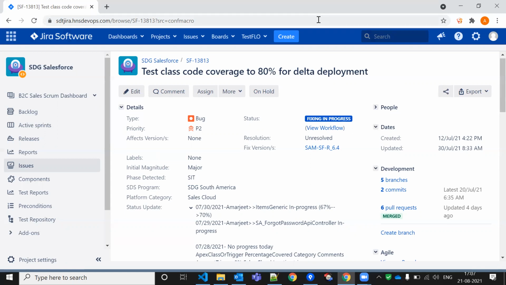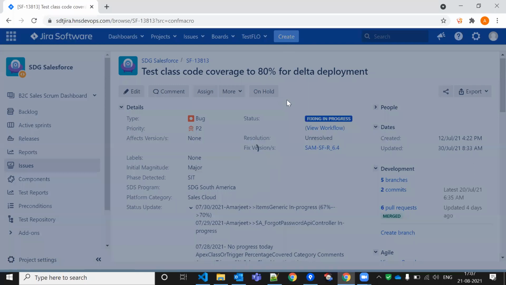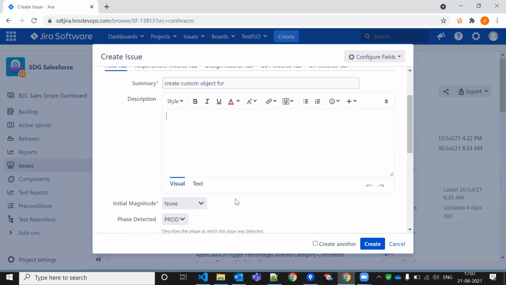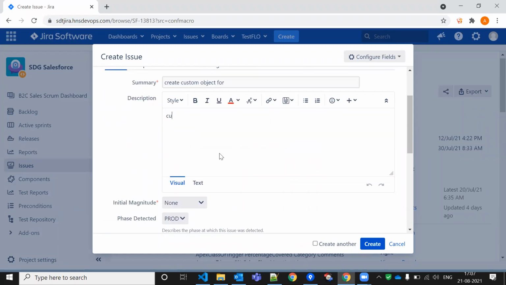So what will you do? You can click on create. After clicking on create, you can give the summary: what I'm going to create and which task this requirement relates to. Suppose they need to create some custom object, so you can say create custom object, something like this, for whichever requirement. Whatever is going on, in the description you can mention the custom object name.